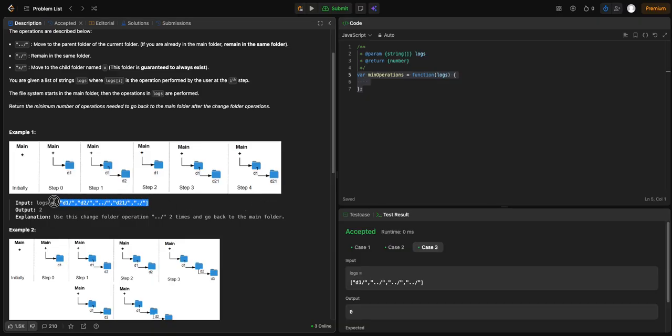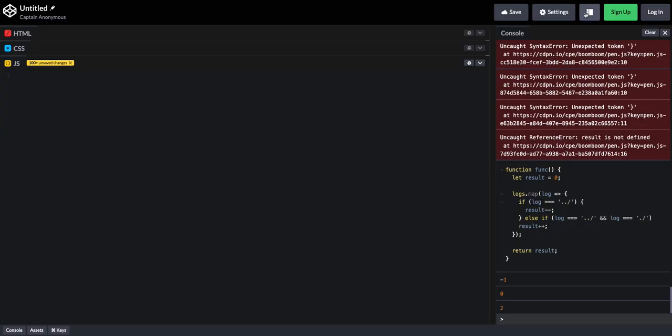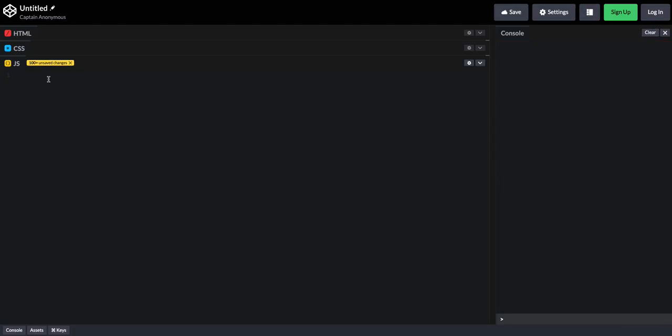All right, this is a pretty simple one. Honestly, it's one of those things where the story almost makes it more complicated than what you're actually going to do. But all we need to do, oops, forgot to get rid of this, is, well, let's create our function, just call it func.